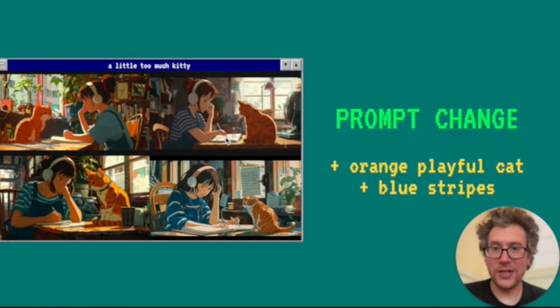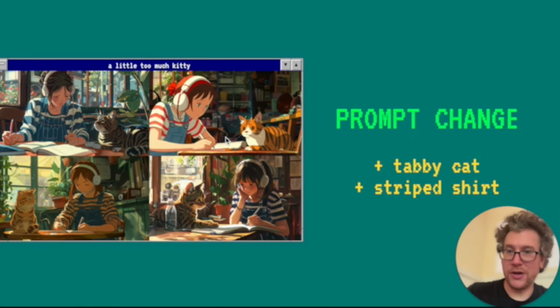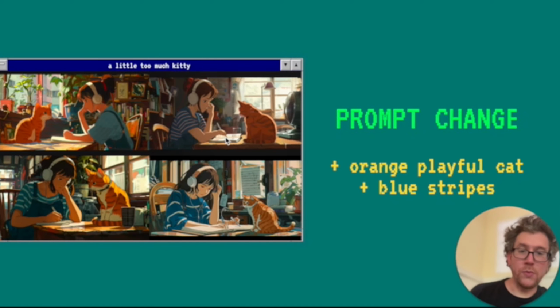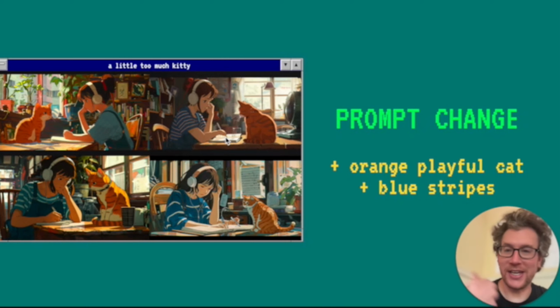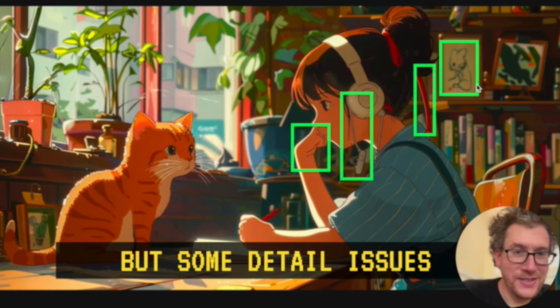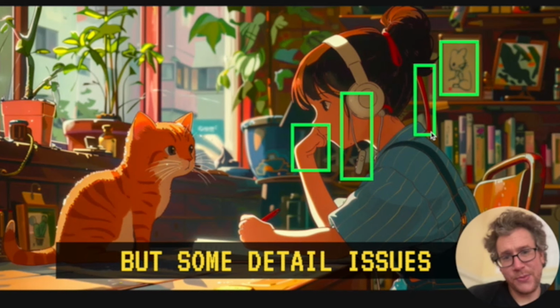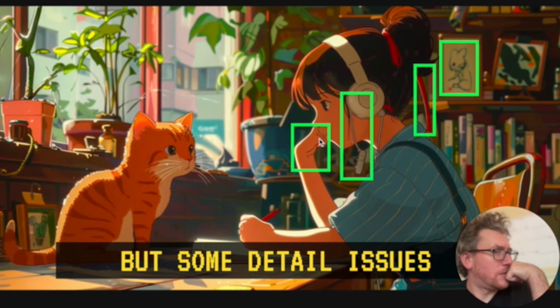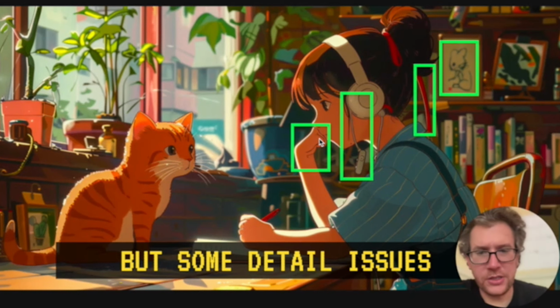When I look at these other ones, that one in the top left is so much better. And even look at this last version here. This top left is so much better than any of those. Sometimes it feels like a crapshoot, you just got to keep going. I like this pretty well, but listen, there's some detail issues. There's this weird mouse portrait here, which is kind of funny. There's this random red thing, like some sort of weird dangling thing off her headphones, and that doesn't look right to me.